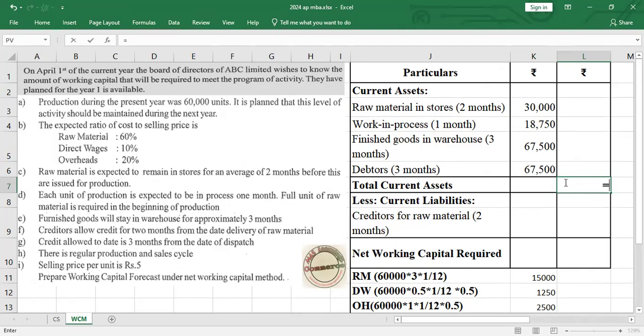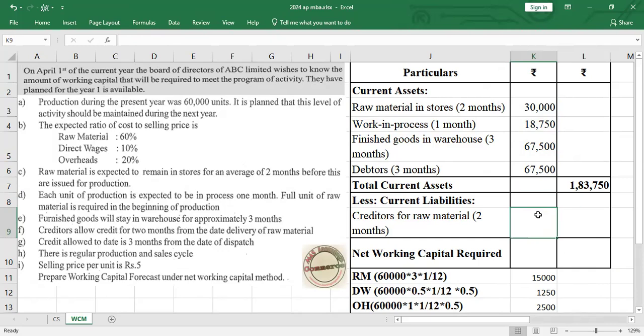Now what we have to do is make a sum of all these values. That is raw material, work in progress, finished goods, as well as debtors. We have to add these, and we will be getting 1,83,750 as the answer.